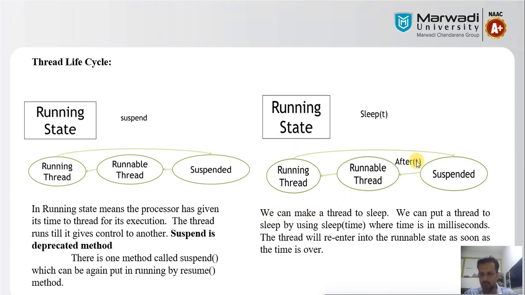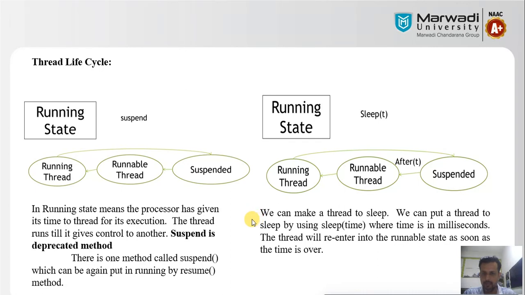Here the parameter time t would be passed with the sleep method. This time would be represented in milliseconds. So our thread execution and thread time delay, all timing parameters would be considered in milliseconds.